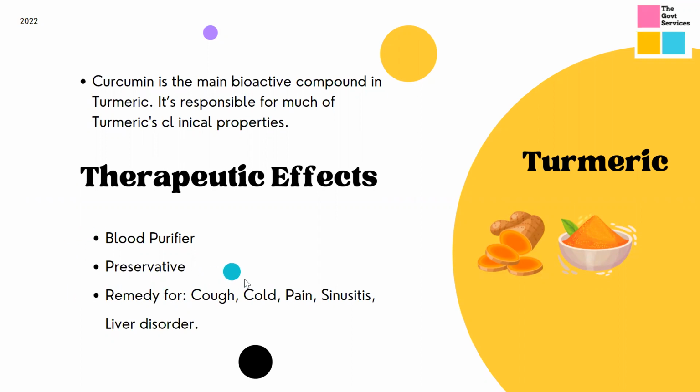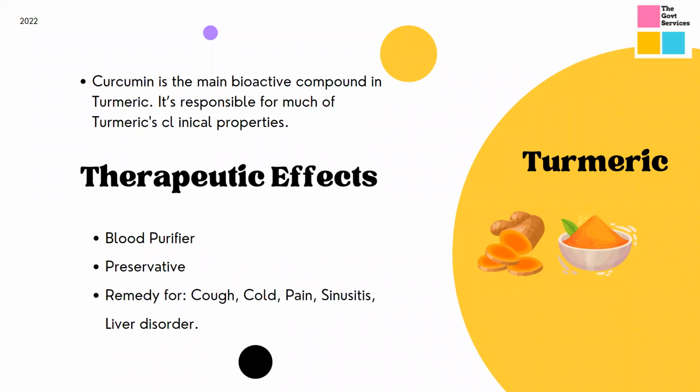Whenever you have a cough or cold, our mothers add some turmeric in hot milk and give it to you. This is because it is a remedy against cough and cold. It has the bioactive compound curcumin. Curcumin is so powerful that it can help treat your cough, cold, pain, sinusitis, or liver disorders. It is also used in food as a preservative because it has antimicrobial properties, right?